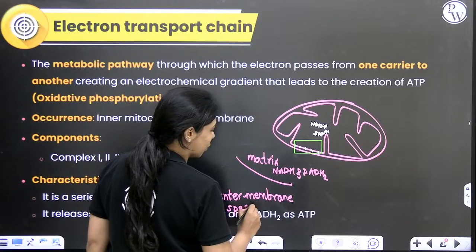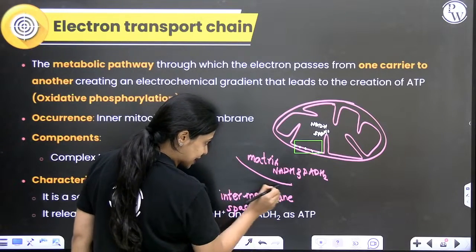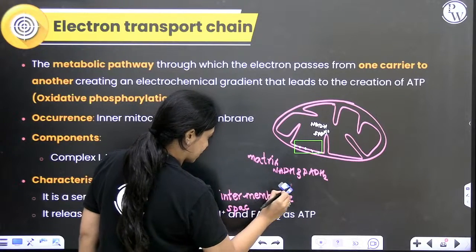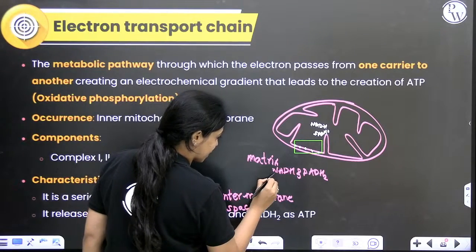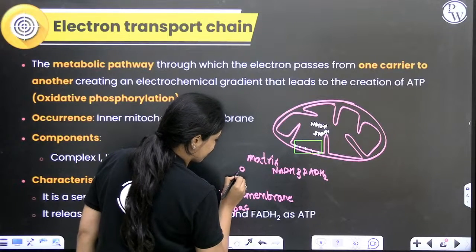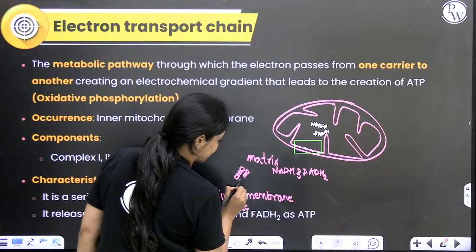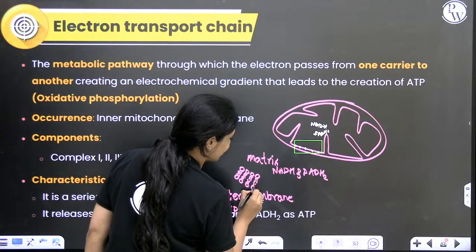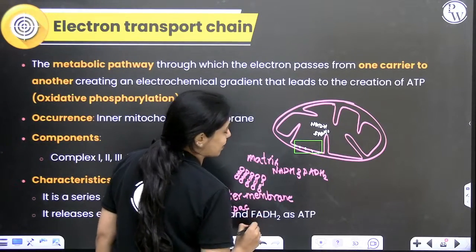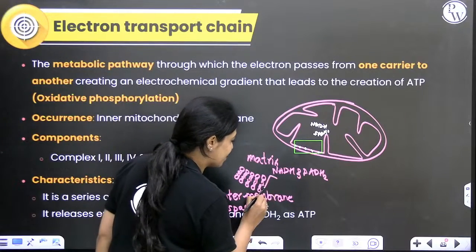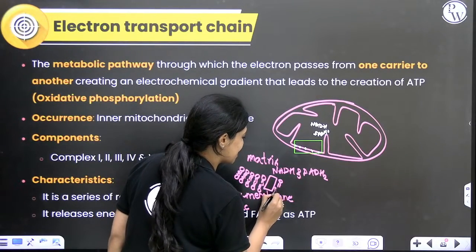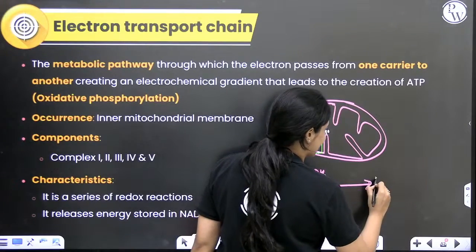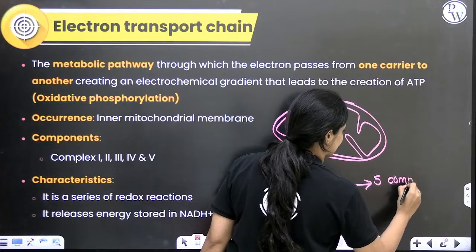Similar to all your membranes in your cells, even this inner membrane will have a phospholipid bilayer. You know the structure of plasma membrane, right? You've learnt about the fluid mosaic model. In the fluid mosaic model, you know that there are phospholipids and there will be protein complexes. There will be certain complexes present in the membrane. Very similarly, within this membrane, there will be 5 different types of complexes.